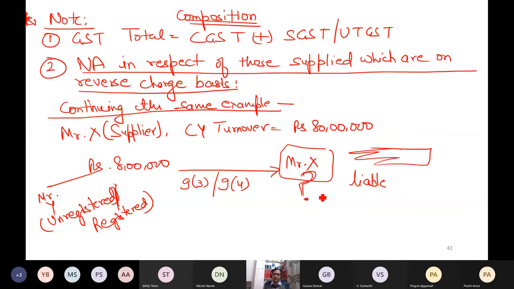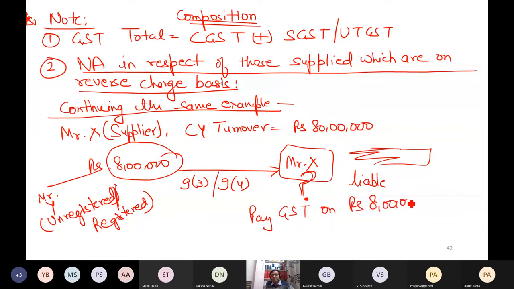Answer is yes, but not in respect of this supply. The government says pay the GST on this value, which is on reverse charge basis, as per the applicable GST rates. Because this is a reverse charge mechanism supply. Technically, it is not your turnover. Your job is only to deposit the tax. So don't apply the composition tax rate on this value.